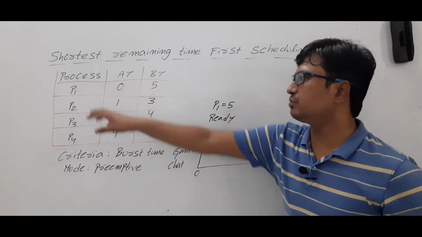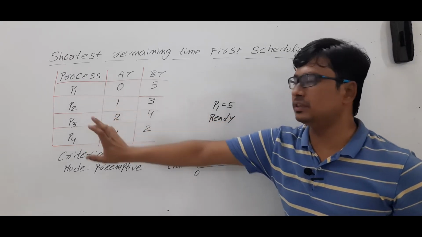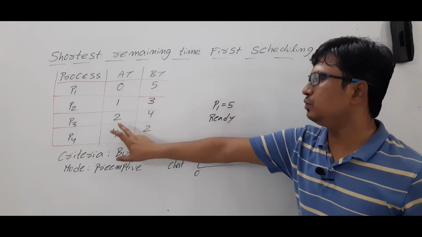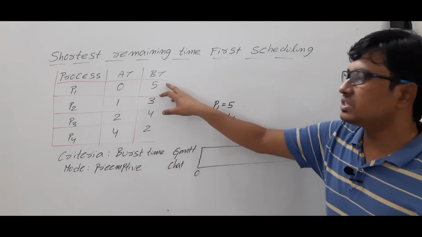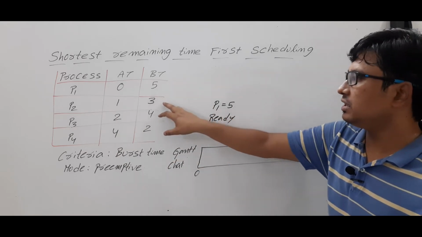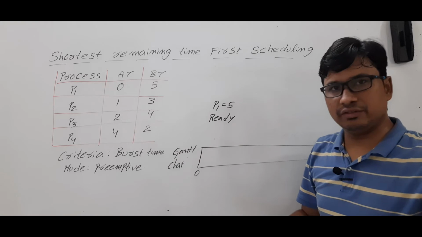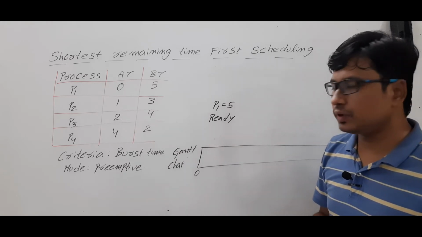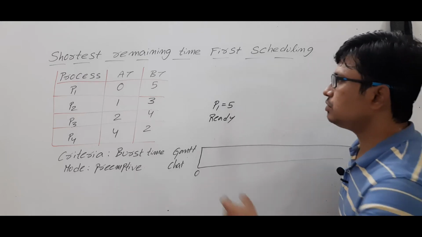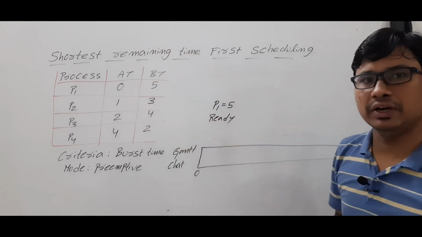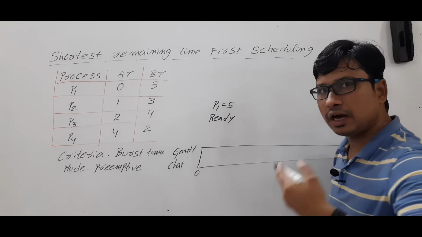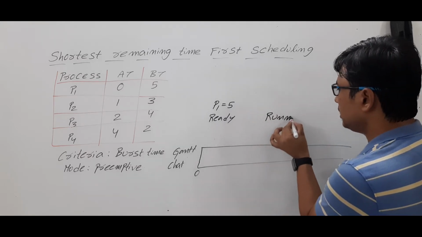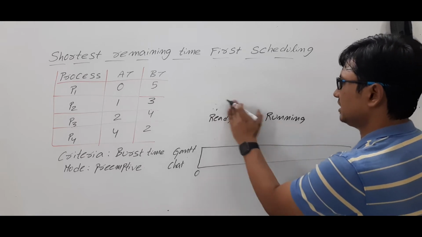I have considered 4 processes P1, P2, P3, P4, which arrive at 0, 1, 2 and 4 units of time, and which require 5, 3, 4, 2 units of service time or burst time to complete their tasks. Are you able to understand? Now at 0 units of time, process P1 has arrived. So there is no other process in the ready state. So process P1 will be shifted to the running state.